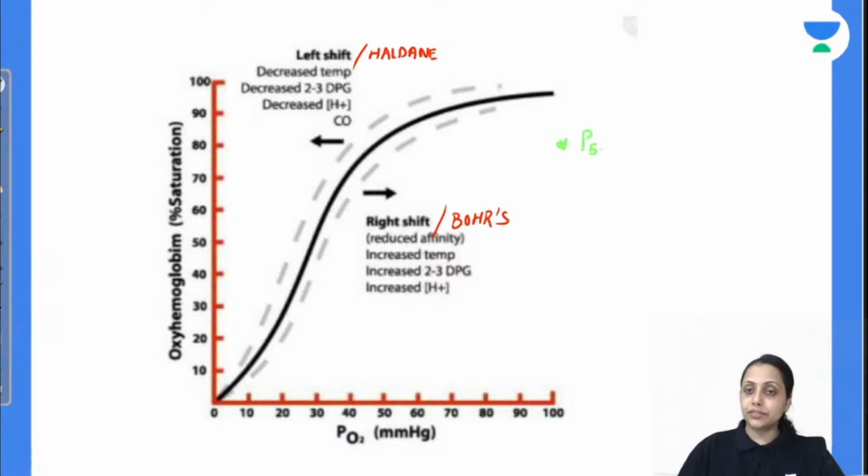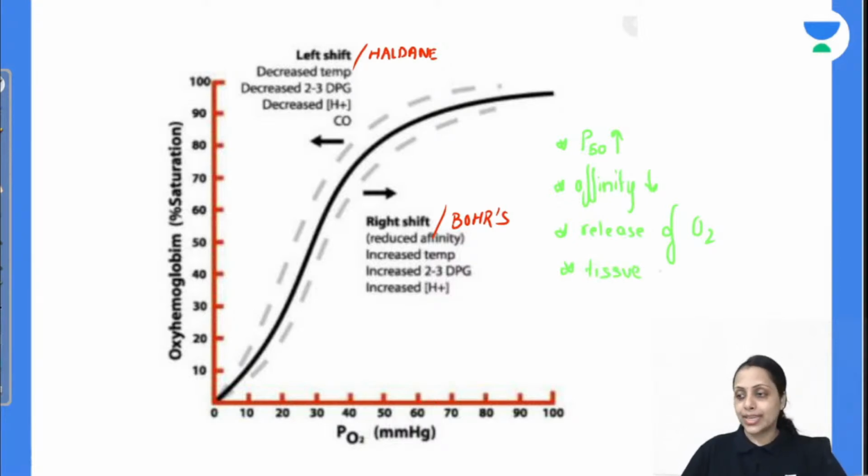P50 in right shift increases, means affinity is going to decrease, and affinity decrease होगा, there will be release of oxygen, and this release of oxygen occurs at the level of tissue. So this right shift or Bose effect occurs at the level of tissue. ठीक है? Is this clear?